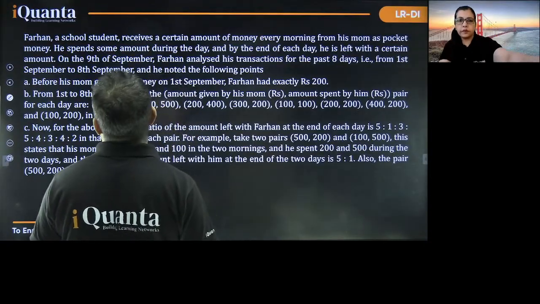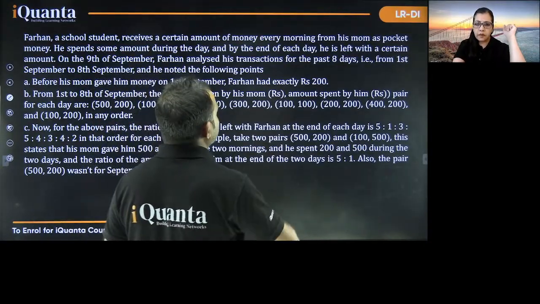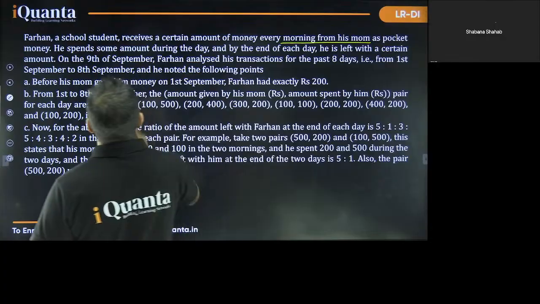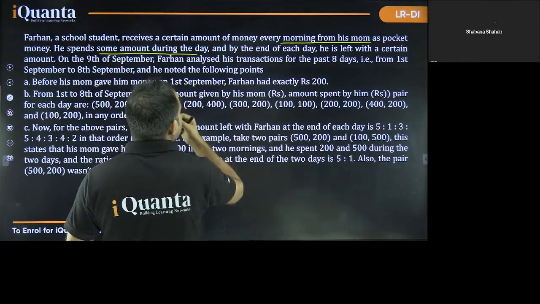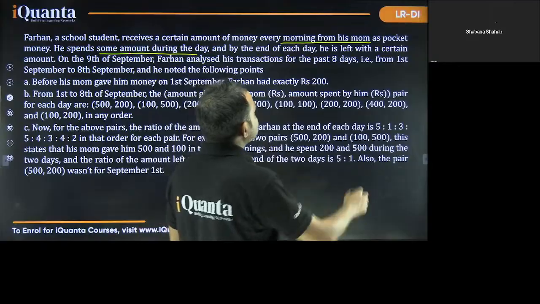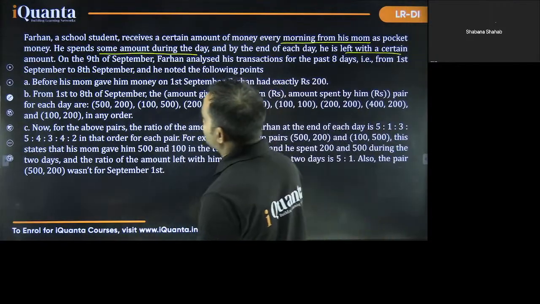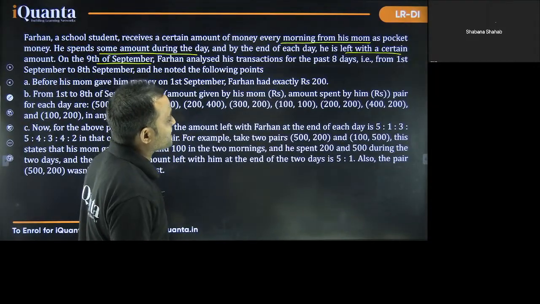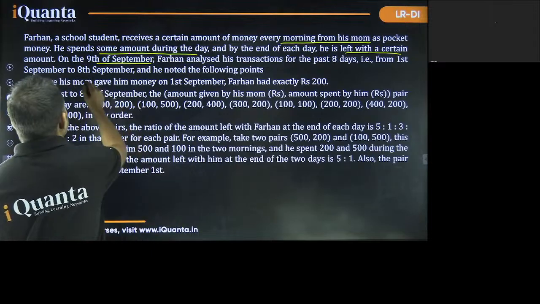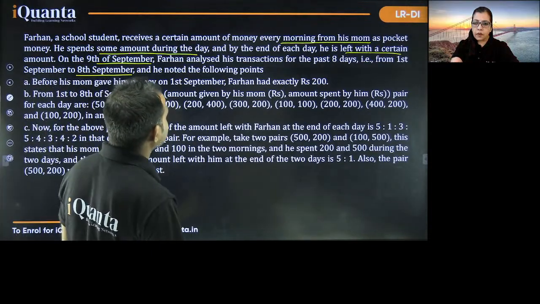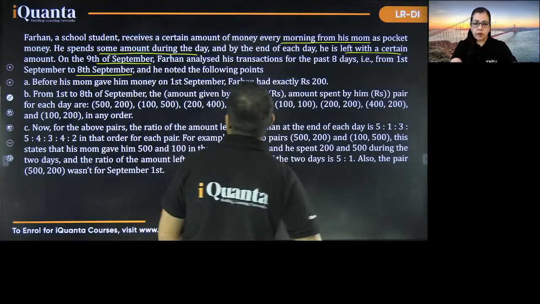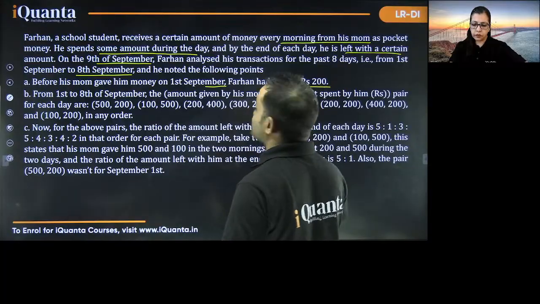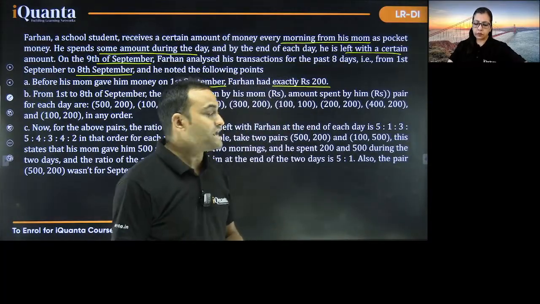Then comes this one. Farhan, a school student, receives a certain amount of money every morning from his mom as pocket money. He spends some amount during the day, and by the end of each day, he is left with a certain amount. On the 9th of September, Farhan analyzed his transactions for the past 8 days, that is from 1st September to 8th September, and he noted the following points. What are the following points? Before his mom gave him money on 1st September, Farhan had exactly 200. Good.